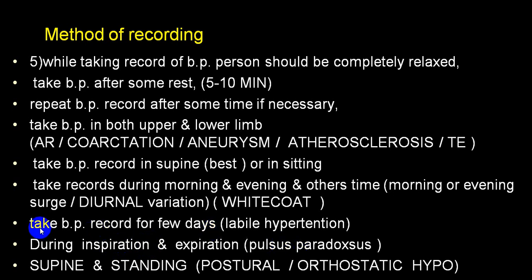And we have already told you that if you take a blood pressure record by ambulatory blood pressure recording, you can find out a diurnal variation and marked fluctuation, which is very rarely seen, but may be seen in some of the patients, where there is a gross fluctuation during a day as well as night. You can find out a diurnal variation, early morning surge, a difference in morning and evening blood pressure, etc. All those can be recorded. I've already discussed before.